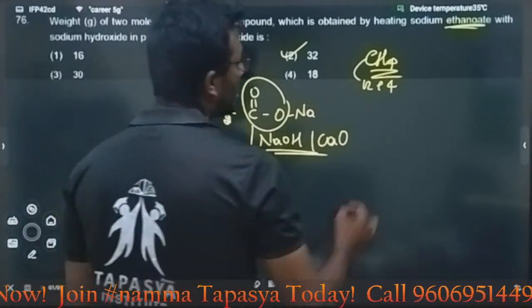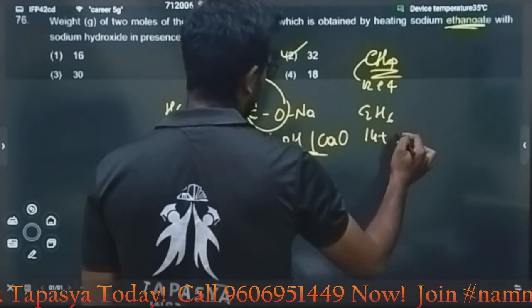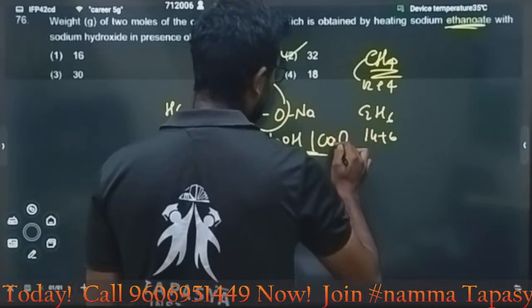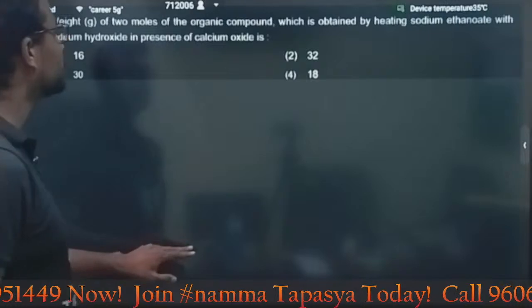Ethane molecule C2H6. 12, 12, 14. 14 plus 6, 32. Okay, C2H6 is coming now. Yes, you will get the ethane molecule. The answer is this. Very simple one, my dear students.